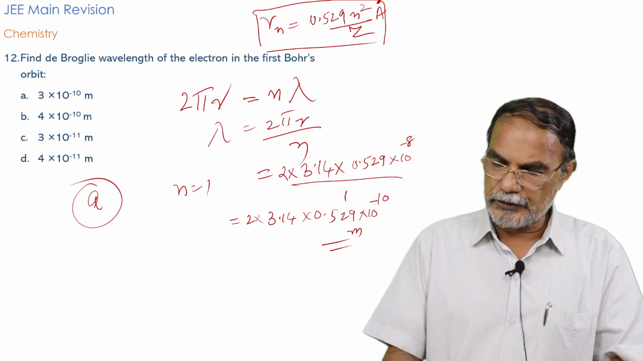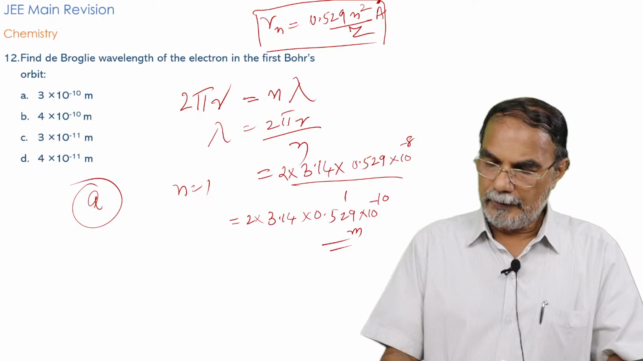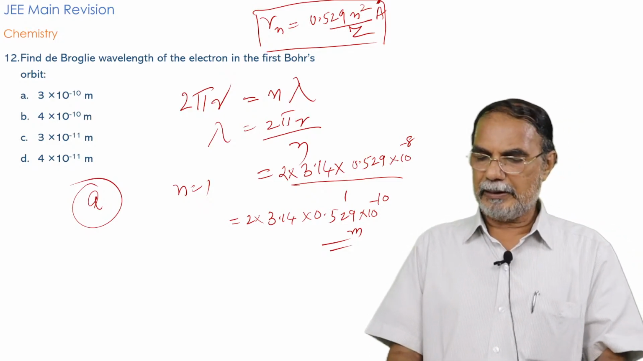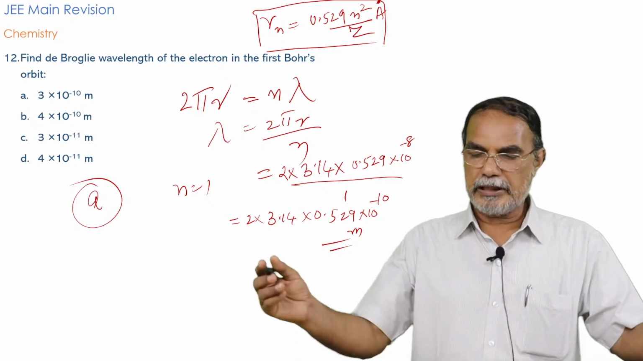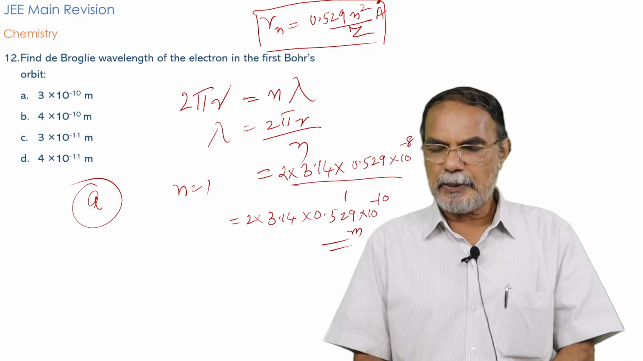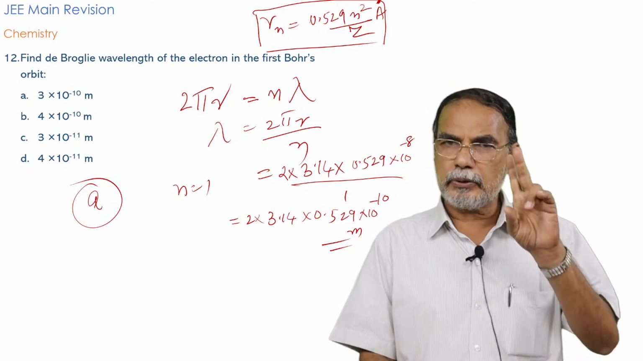2 into 3 is 6.28 into 0.5. So nearly 3. You will get the value 3. You exclude the decimal places, you get the value as 3. So 3 into 10 raised to minus 10. So it's a pretty simple problem. Only thing is that you must know the two relations.